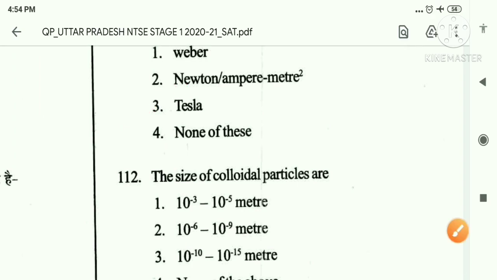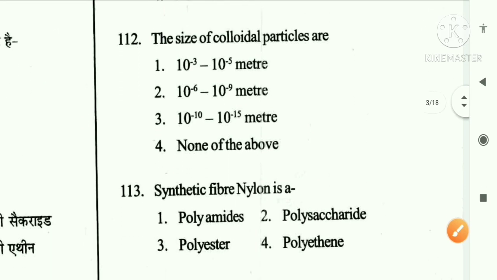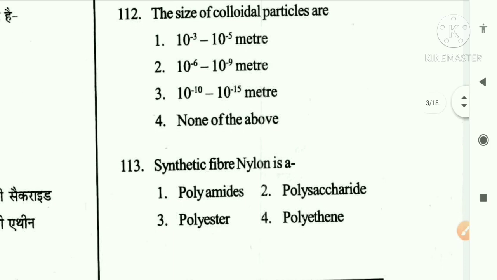Okay, now let's go to the next question. The size of colloidal particles is: option 1 10 raised to minus 3 to 10 raised to minus 5 meter, option 2 10 raised to minus 6 to 10 raised to minus 9 meter, option 3 10 raised to minus 10 to 10 raised to minus 15 meter, option 4 none of the above.